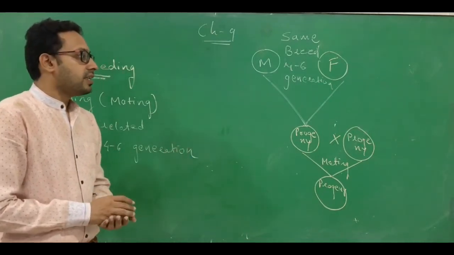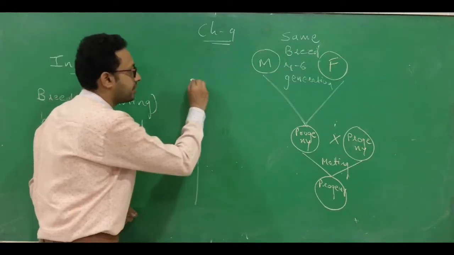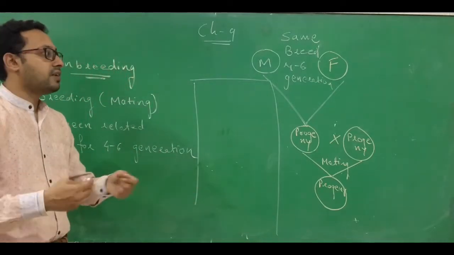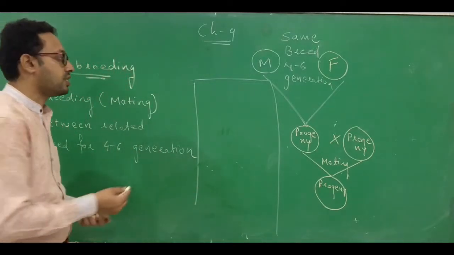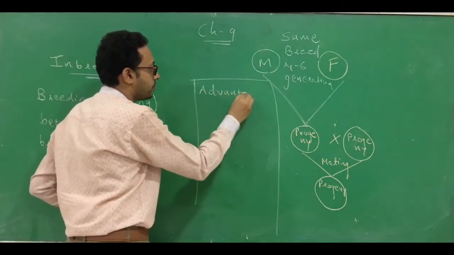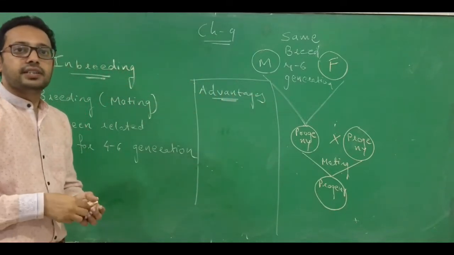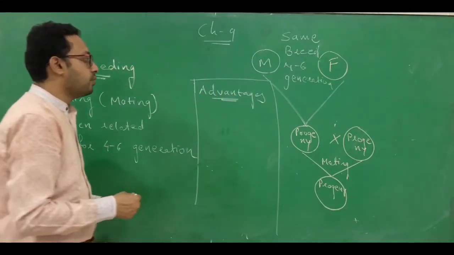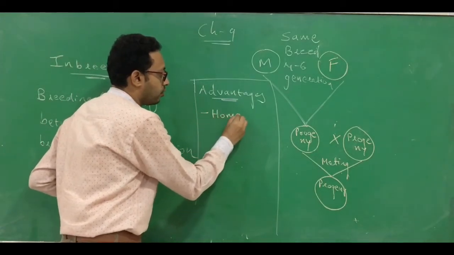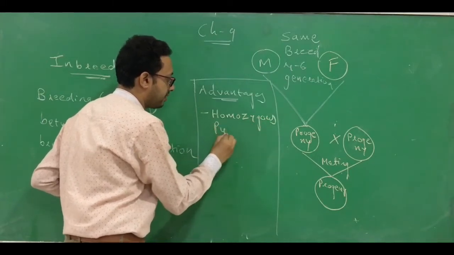In inbreeding, there are certain advantages and also certain disadvantages of this method. So now let's discuss what the advantages and disadvantages associated with it are. First, when is this method going to be useful? This inbreeding procedure is mostly used when you want to achieve a homozygous pure line.